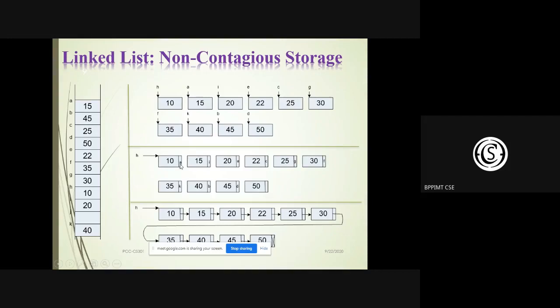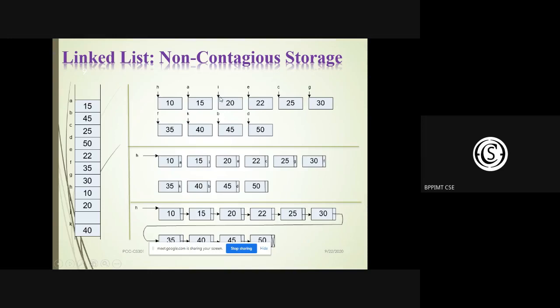So at the next part of the first node, we put the second node's address, that is A. So 10 is the data part and the next part is A. Then 15, whose next part is 20.